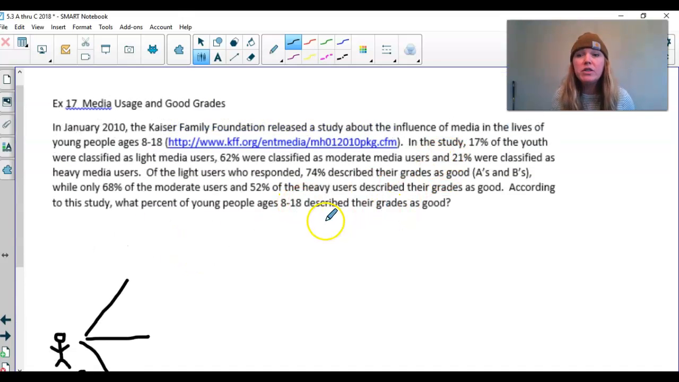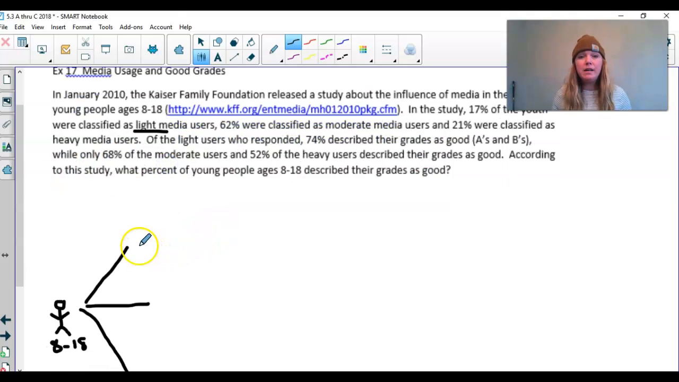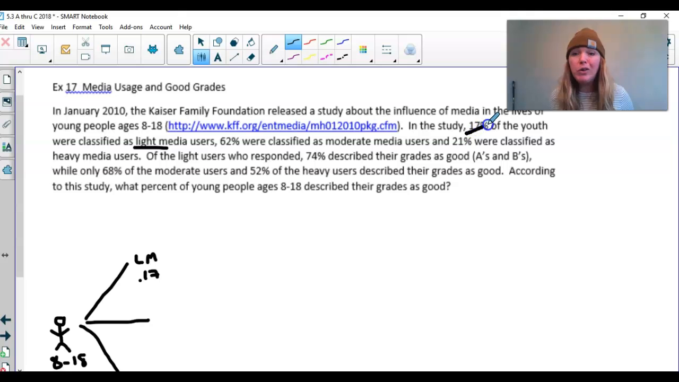Of the media usage, we have 3 of them, right? 17% of them were light media users. So I'm going to put LM for light media users, and that's 0.17. The next thing I'm going to do is cross that off because there are just so many numbers. It's a nice way to stay organized. So 17% of the youth were light media users. I got that down. 62% were classified as moderate media users. So I'm going to put MM here, and that is 0.62.